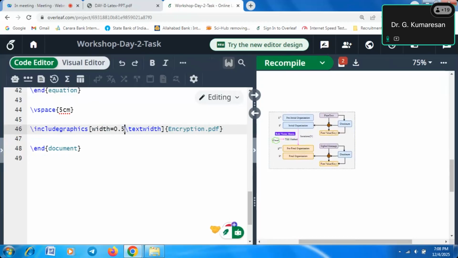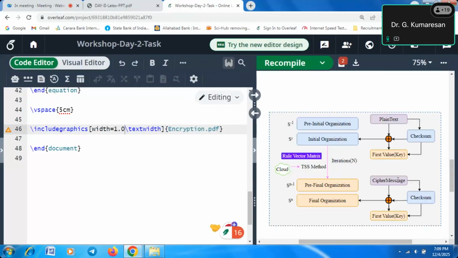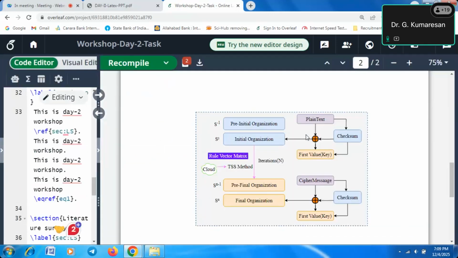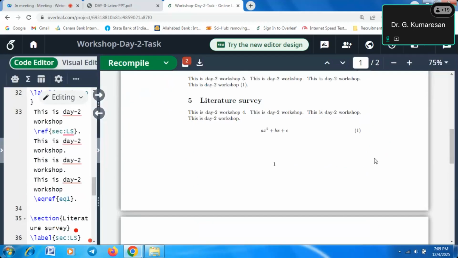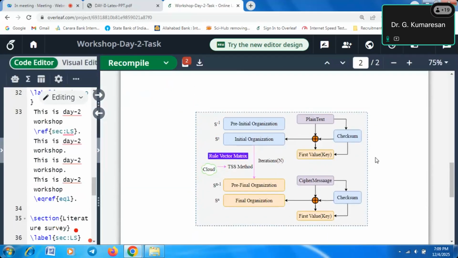Because I put width as 0.5, we may increase the width. We may increase the length and height also. So I increased my width. 1.5 is too large, so I will change it to 1. Based on our requirement, we have to change the height and width. So this is the LaTeX output, the PDF output. This is the way we are uploading PDF or PNG or JPEG images into LaTeX.